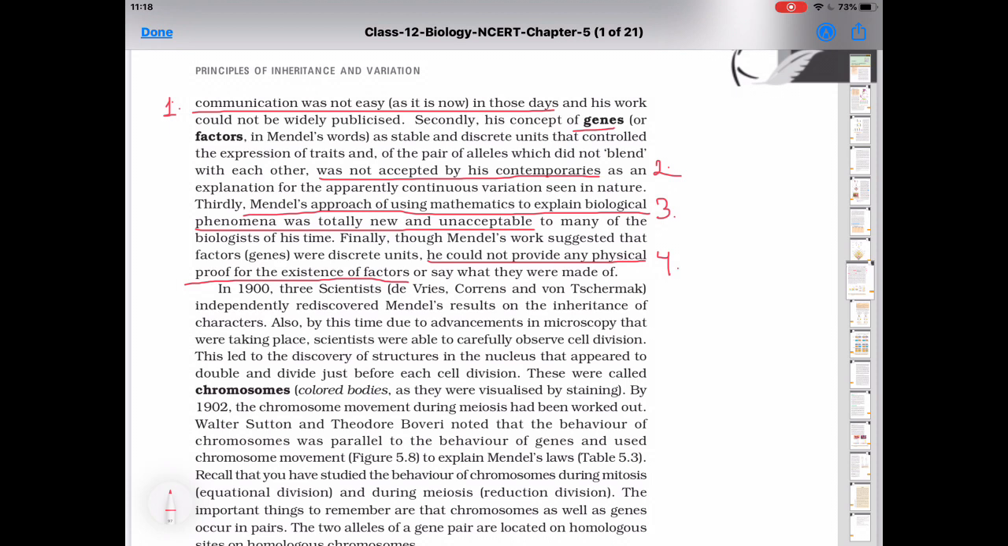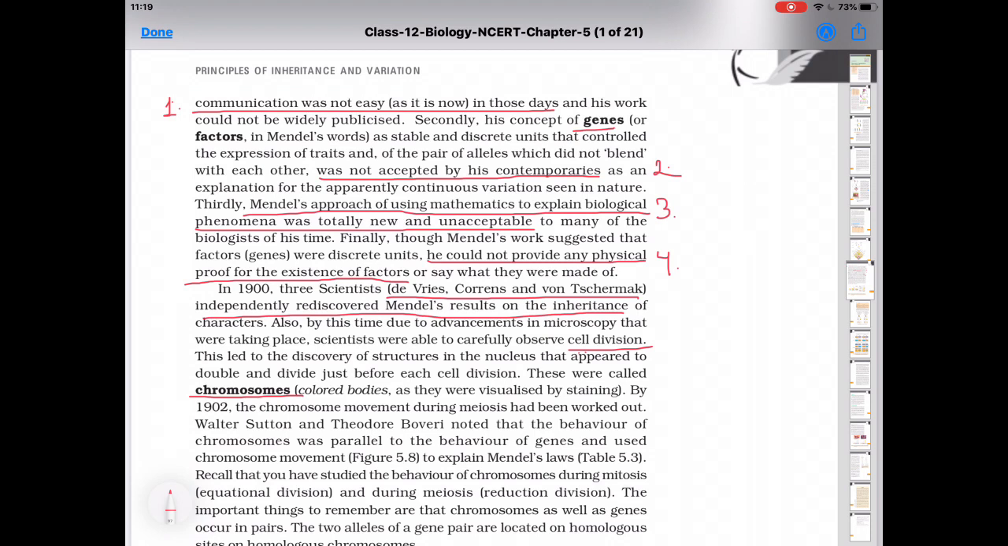Learn. In 1900, three scientists, De Vries, Correns and Tschermak, independently rediscovered Mendel's results of inheritance. But by this time, due to advancement in microscopy, they were able to carefully observe cell division. This led to the discovery of the nucleus and chromosomes.